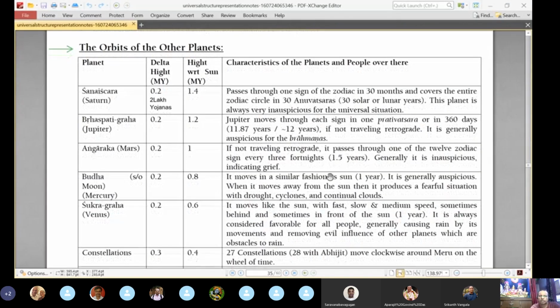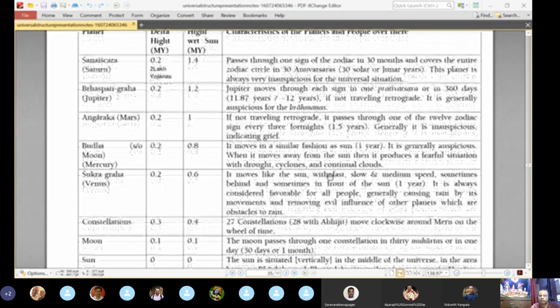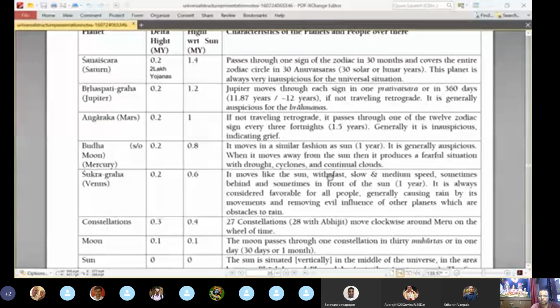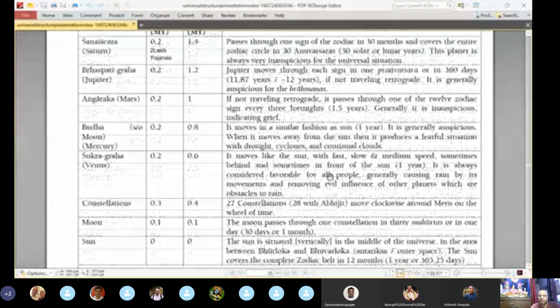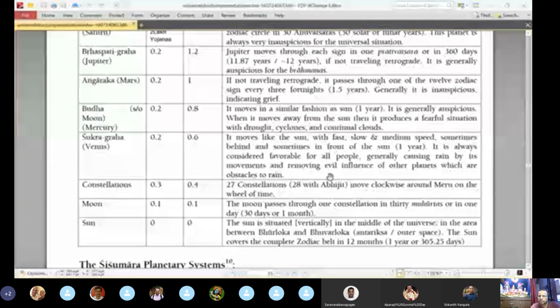Then next is Buddha or Mercury. It is situated about 0.8 million yojanas above the sun. It is mentioned that it moves at the same speed as the sun, so in 1 year it completes one revolution. It is considered favorable for people, generally causing rain. Its movements remove evil influence and obstacles from other planets.